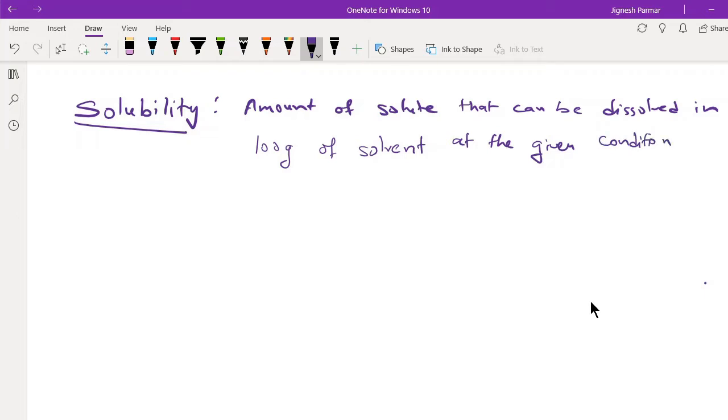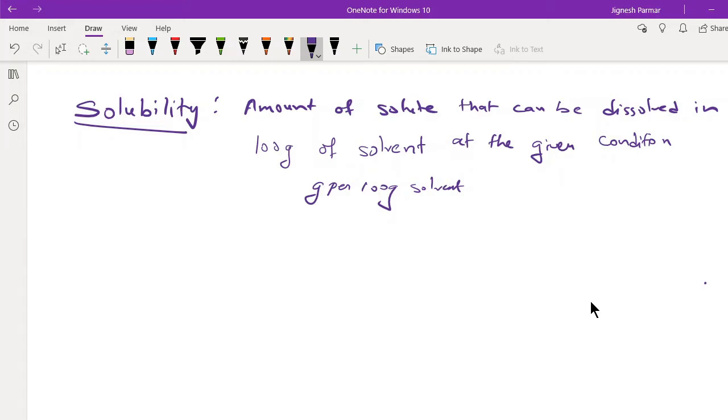Now in this chapter, what are we going to do? At a given temperature, the maximum quantity of solute in moles that can dissolve in a liter of solvent. And actually we call it gram per 100 gram of solvent. This is the unit of solubility. Solubility of gases is also expressed in terms of mole fraction.